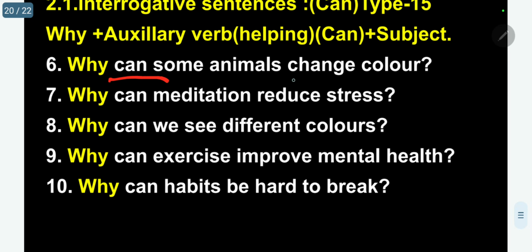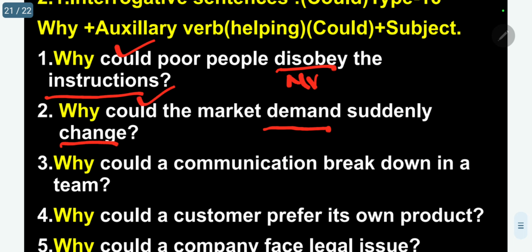Change is the main verb, could is the auxiliary. Why could communication break down in a team? Break is the main verb, could is the auxiliary.